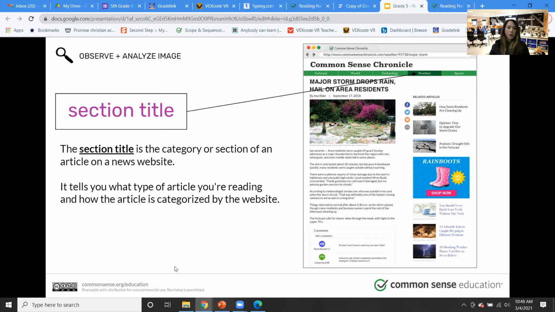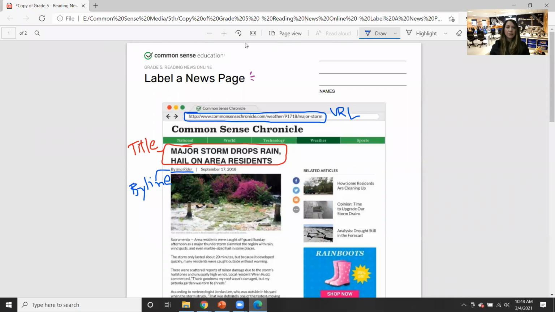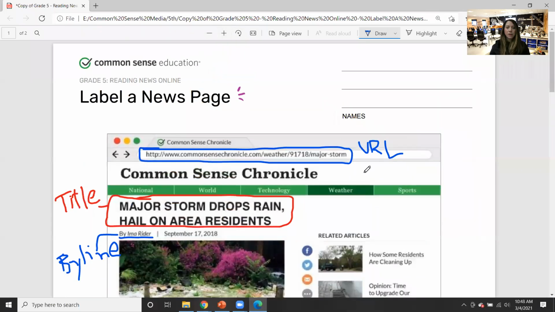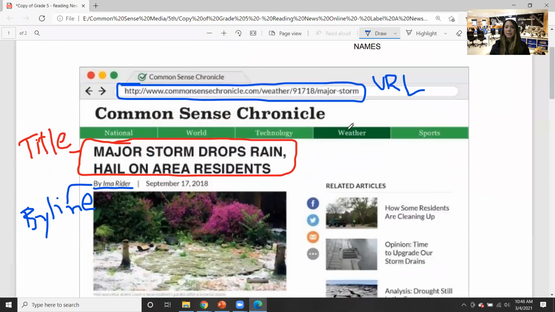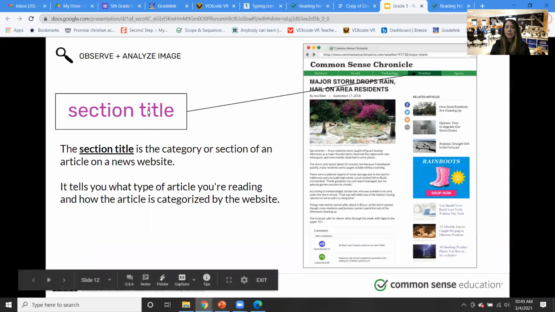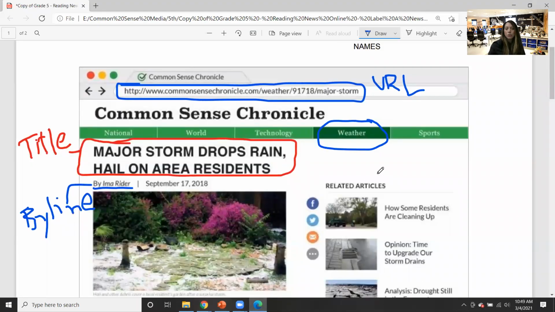So for example, this one, and I'll go back to here. Let me see if I can make this a little bit bigger. For this one, if you notice, it's under weather, right? So you see how weather is darkened? Because the sections on the news article are national, world, technology, weather, sports, right? So we know in this case that it's weather. And we could even look at the main title and say, oh yeah, major storm. It would make sense that this would be the section title because it has to do with weather.